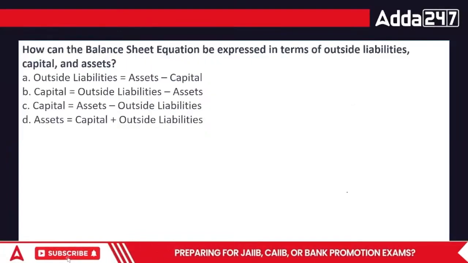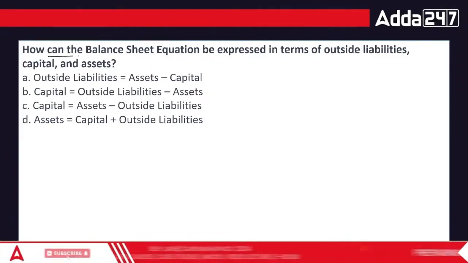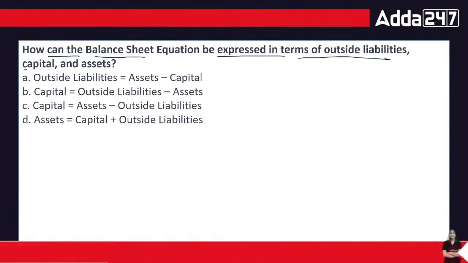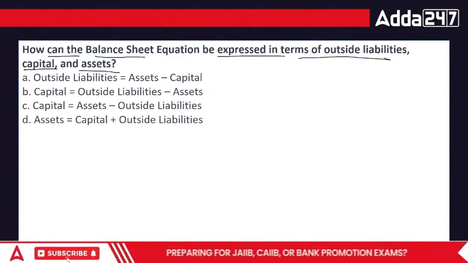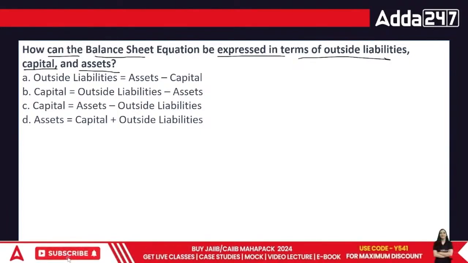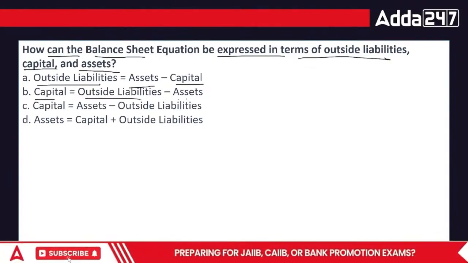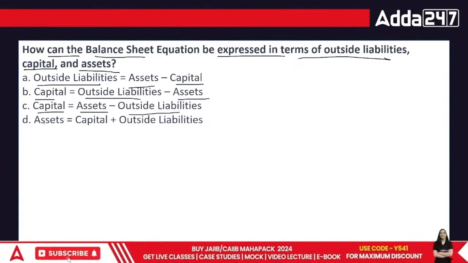Now comes the next point. How can the balance sheet equation be expressed in terms of outside liabilities, capital as well as assets? How do we define it? Outside liabilities is equal to assets minus capital. Capital is equal to assets minus outside liabilities, or assets is equal to capital plus outside liabilities.